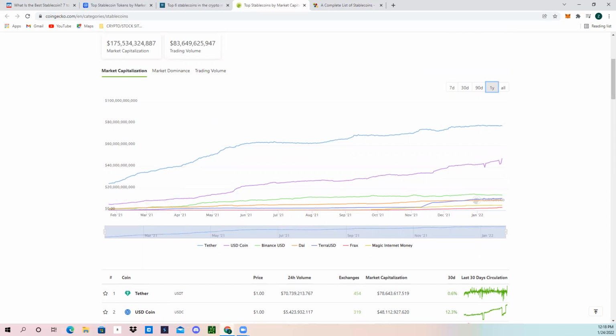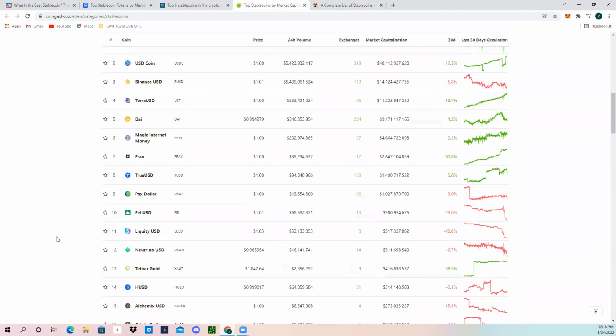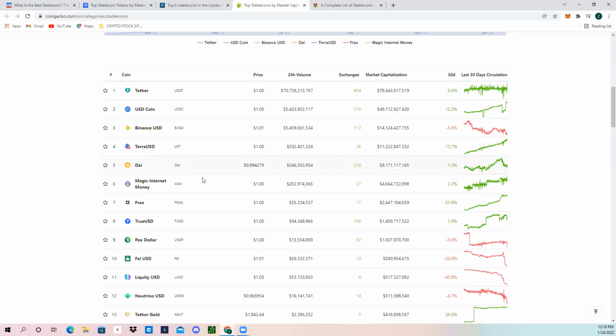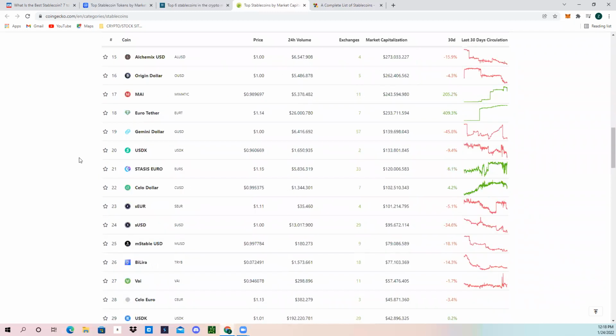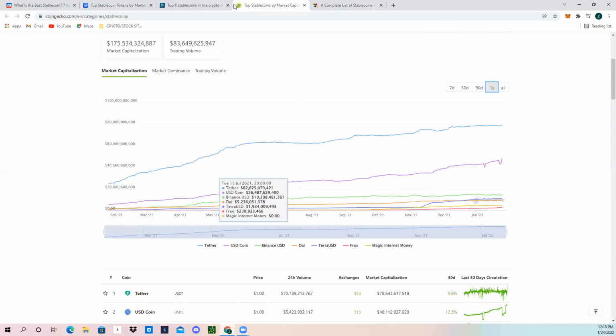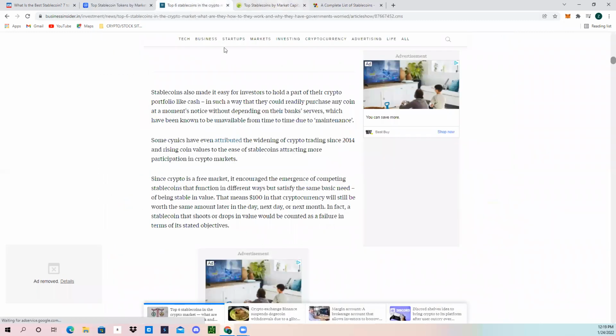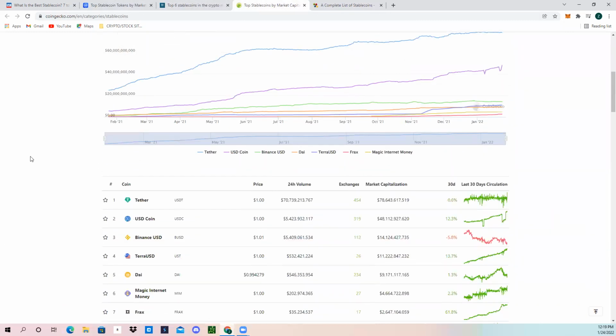But specifically, it's nice to track the stable coins behind a lot of the networks that you're using. You know what I mean? So if you see here, Magic Internet Money has a pretty large market cap when it comes to these stable coins. And then you look at UST, it's just been rising. Look here, 13% in the past 30 days. So it's really interesting to look at and monitor these, and it's a great way to hedge yourself in the market. You can stake stable coins. You can put your stable coins in a liquidity pool and earn some rewards that way, like through yield farming and things like that.